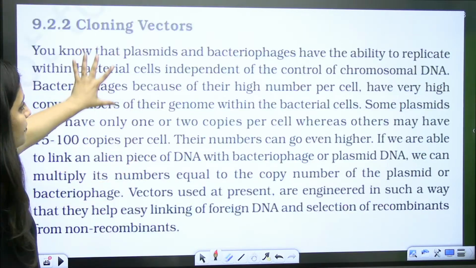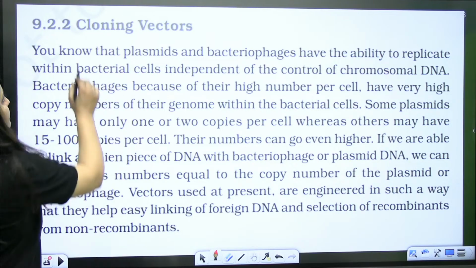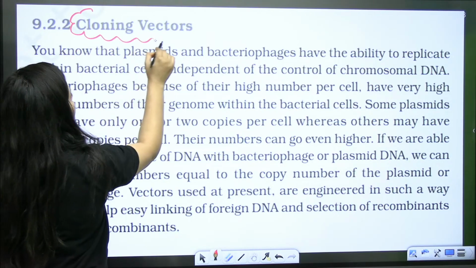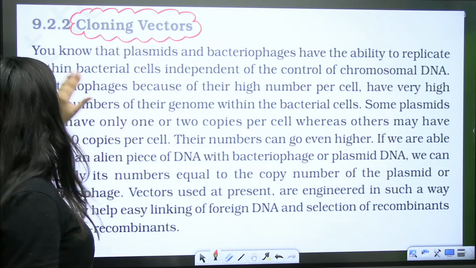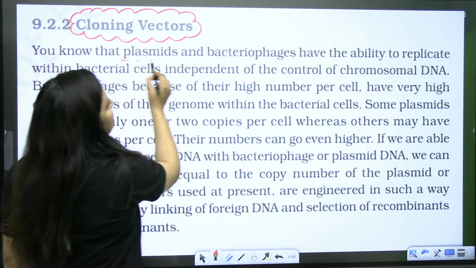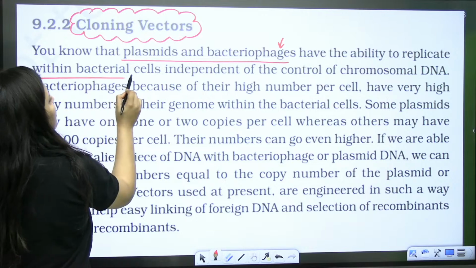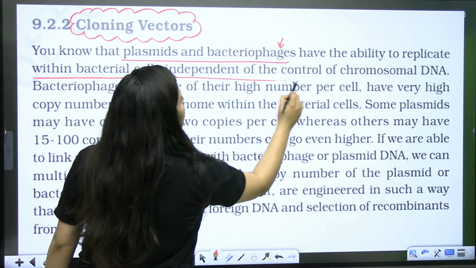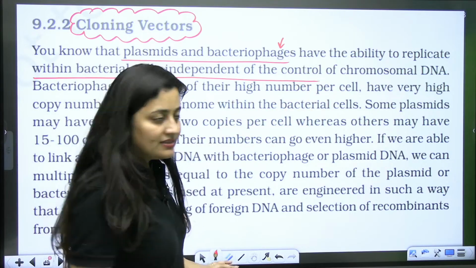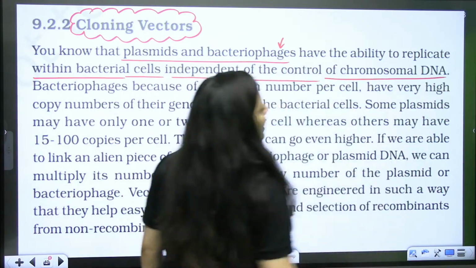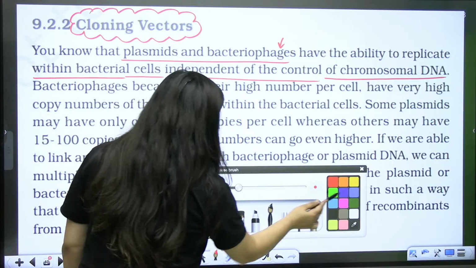So let's start from this part, the cloning vectors. This is our next topic. Let's cover it from NCERT here. They are saying, see, plasmids and bacteriophages have the ability to replicate within the bacterial cell independently, independent of the control of chromosomal DNA. That's what we have.